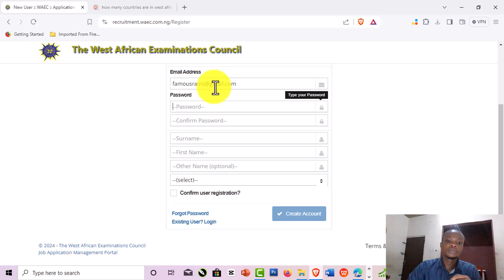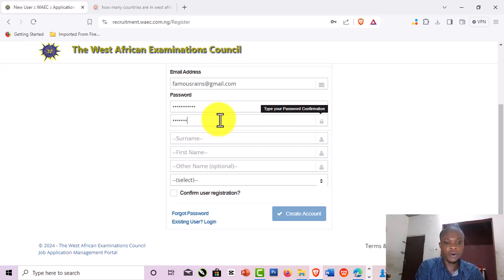Another thing here is to put your password. You need to create a password that you will be able to remember. I prefer you write your password somewhere and save it so that you always have a backup or reference point. Let it not be that you type in anything here and later you are doing forgotten password or running up and down looking for your password. Just type in something a little complex, not too complex, so that you can easily remember it, or write it down somewhere. I'm going to type in what I can remember here. Then I'll type the same here to confirm the password.